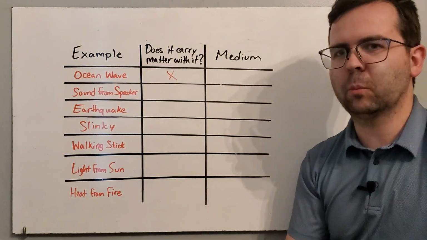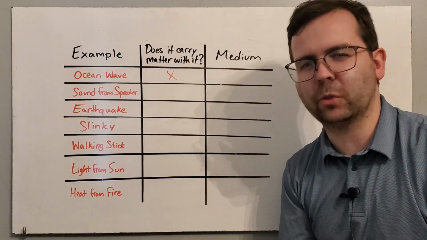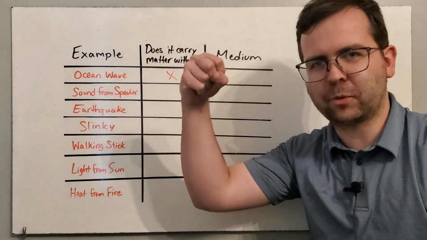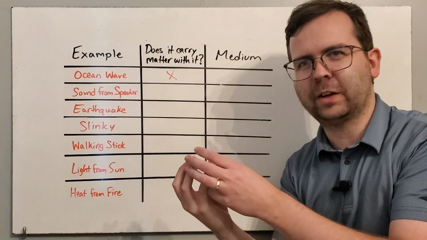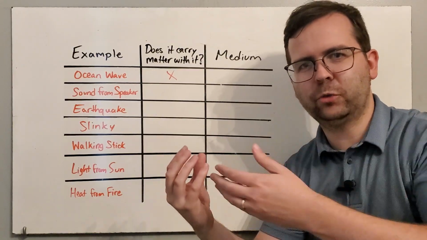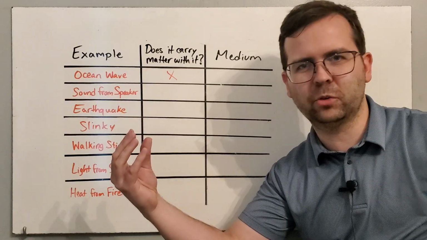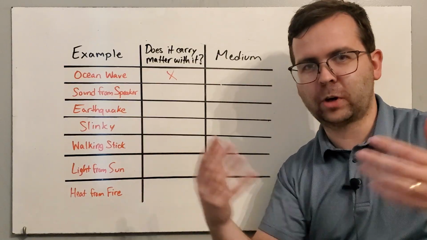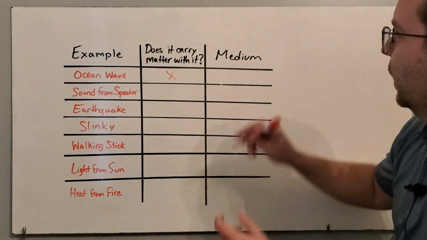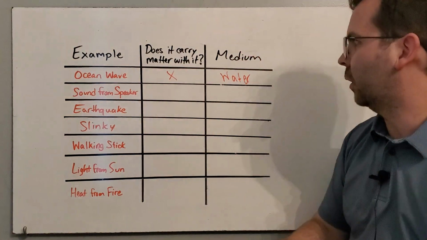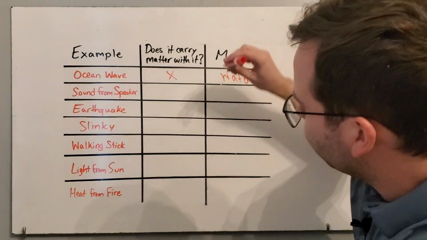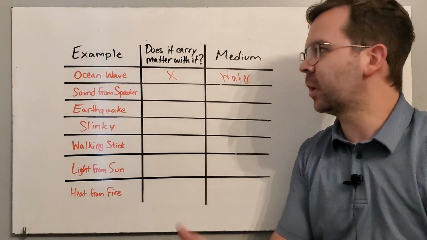Okay, what's the medium for an ocean wave? We've already alluded to this, but if you drop something in the water, you create a disturbance. What is that disturbance traveling through as it goes to the beach or to the shore? It's traveling through water. And so the medium for an ocean wave is water. All right, excuse my bad handwriting. I'm writing at a weird angle here, but let's talk about a sound wave.